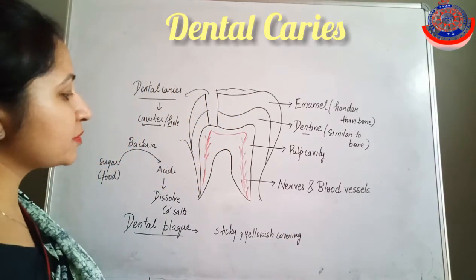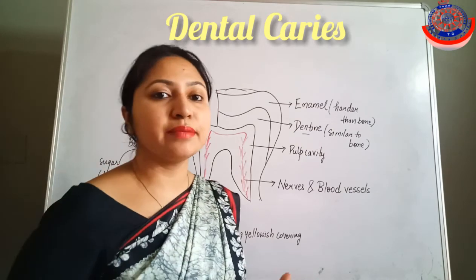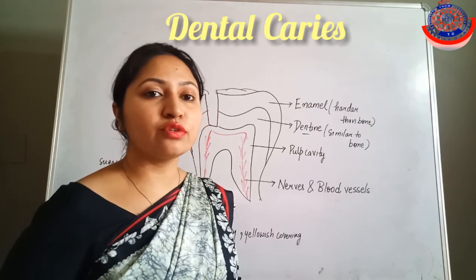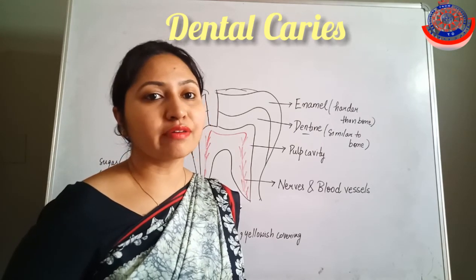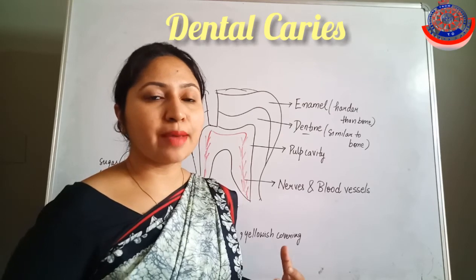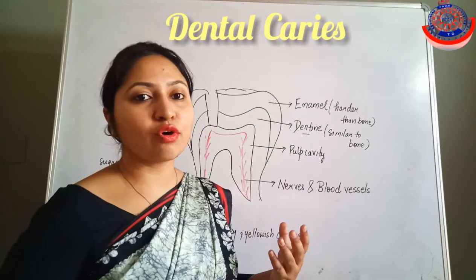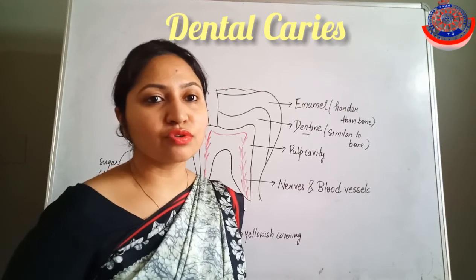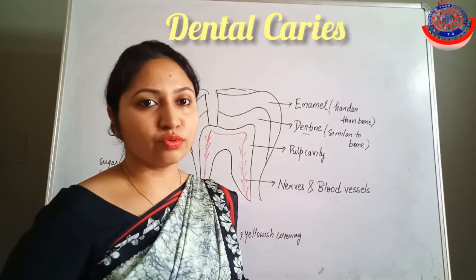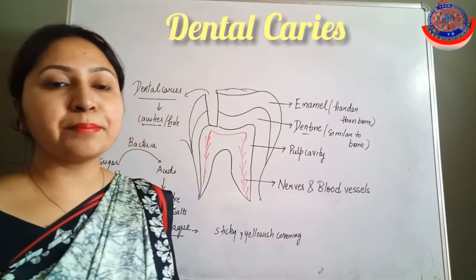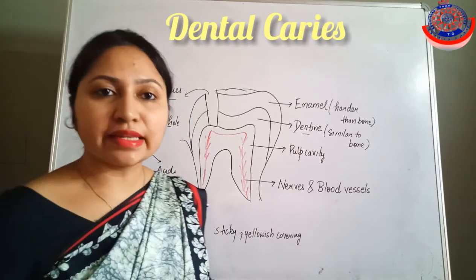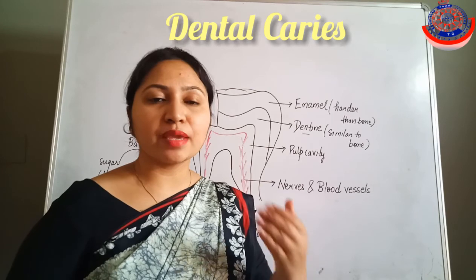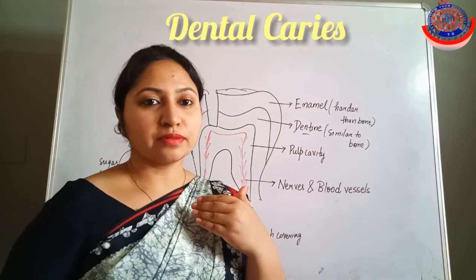Why does it form? Because of the food and the bacterial cells, if we do not brush properly or regularly. Then a sticky yellowish layer of food particles containing bacterial cells forms over the tooth. Because of that, the saliva, which is alkaline in nature, will not be able to reach our tooth.